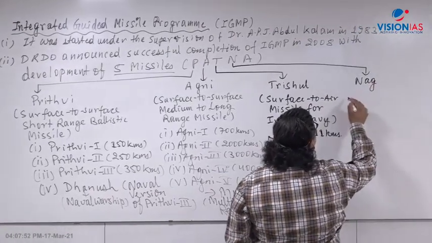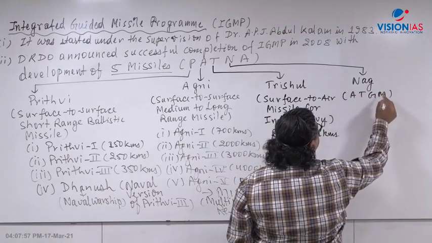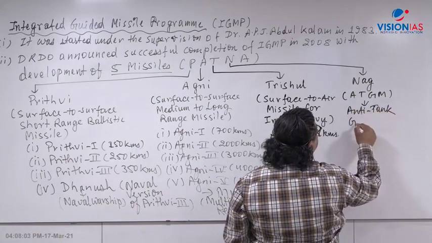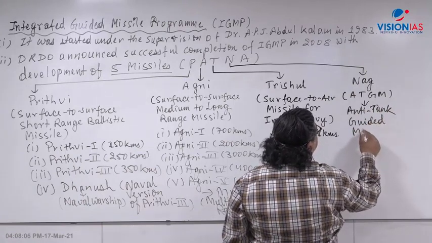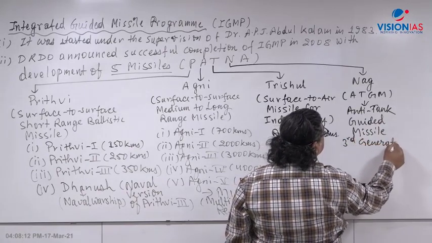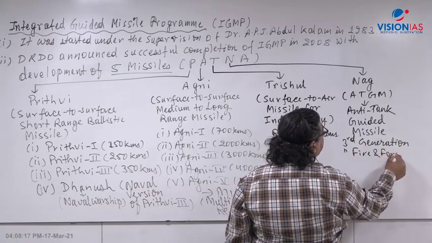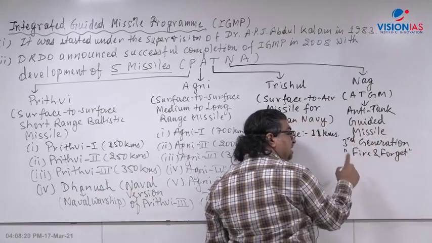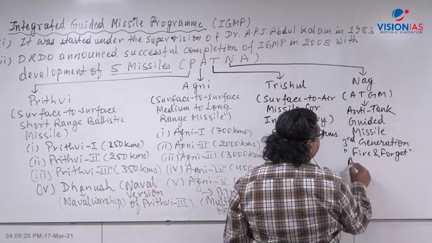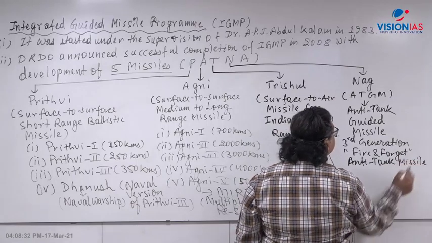Now Nag is basically an anti-tank guided missile, an ATGM, which stands for anti-tank guided missile. It is called a third generation, fire and forget missile. Fire and forget means the missile will go and destroy the heavy armored battlefield tank. Third generation fire and forget anti-tank missile, a very important missile which was developed under this program.